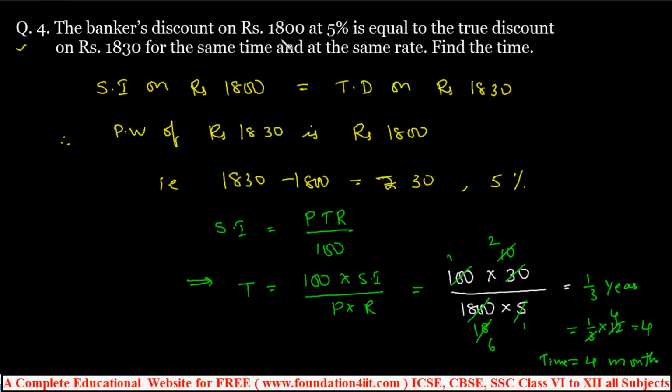True discount minus banker's discount is the interest, for the same 5% rate they mentioned. So we can calculate the time. We can calculate this and we'll see the next question.